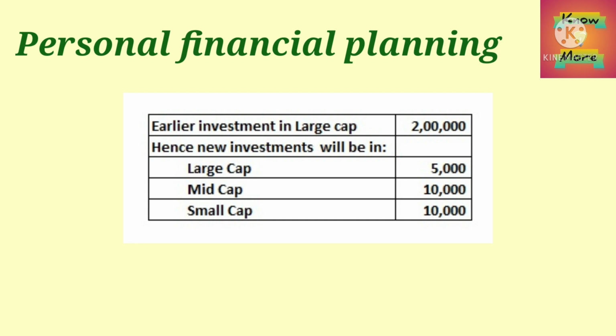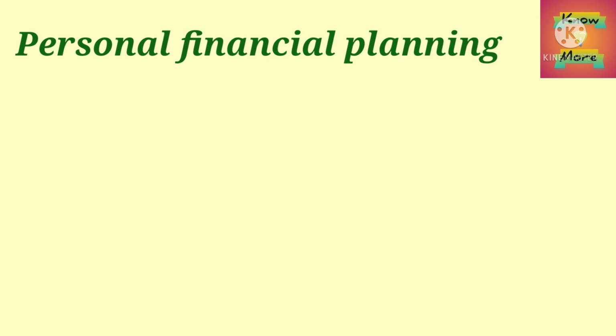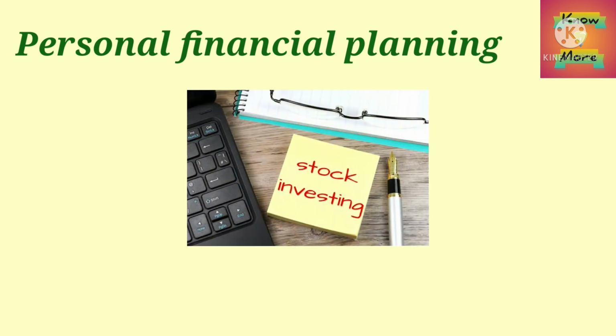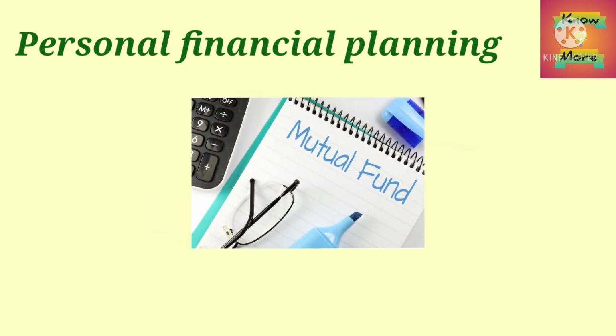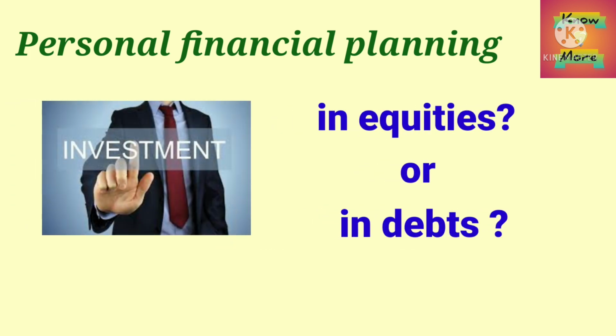Now let's discuss investing the savings of rupees 25,000 in equity. This can be done in one of two ways. That is directly buying growth-oriented stocks, or else, he can invest in some of the equity mutual fund schemes. Again, the stock selection or the scheme selection has to be done on the basis of detailed analysis. Now the question arises, which kind of stocks or mutual funds should be chosen for investment?